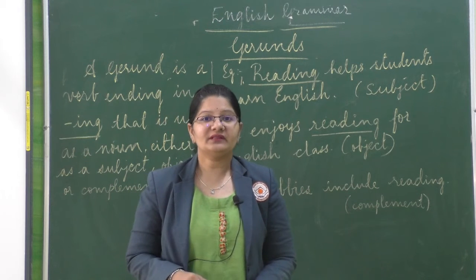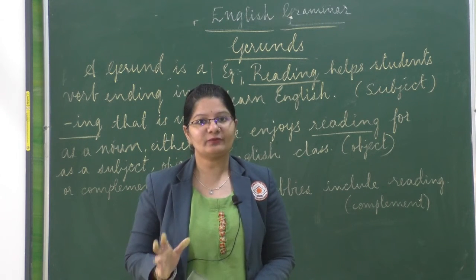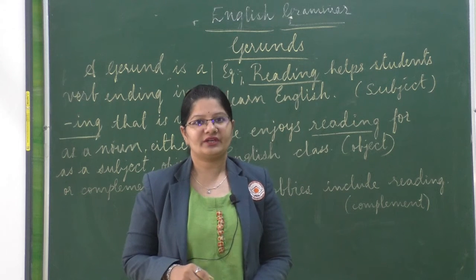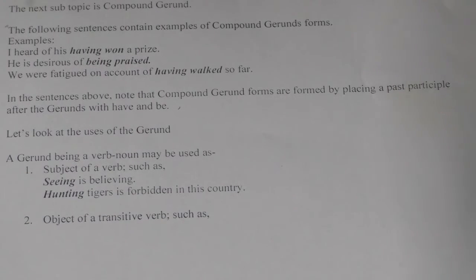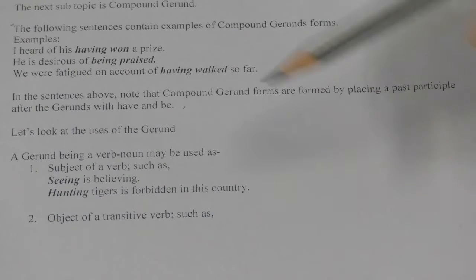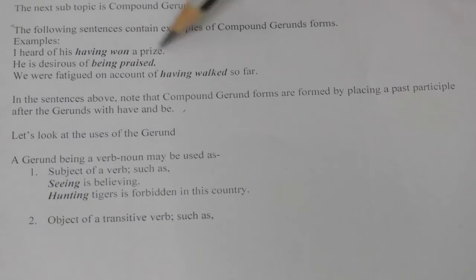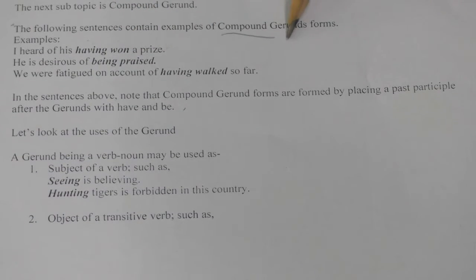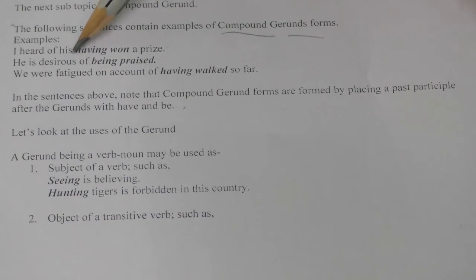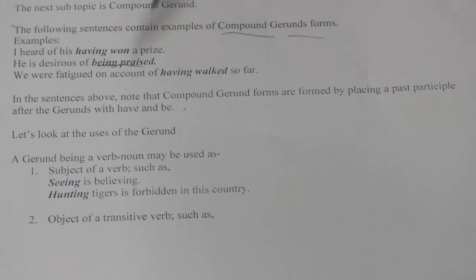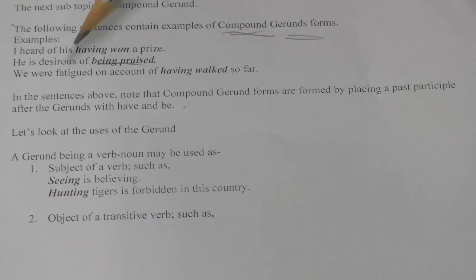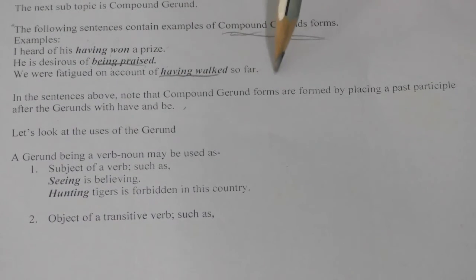Let's move further with another type of gerund, which is known as the compound gerund. So students, here you can see that the following sentences are examples of compound gerunds. I heard of his having won a prize. So having won is the compound gerund. Then, he is desirous of being praised. Being praised is the compound gerund. So we are fatigued on account of having walked so far. This is again a compound gerund.